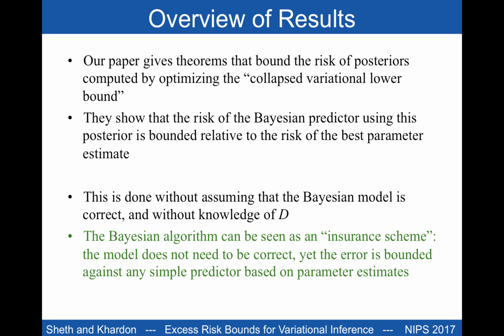Our paper gives theorems that bound the risk of posteriors computed by optimizing the so-called collapsed variational lower bound. They show that the risk of the Bayesian predictor, using this posterior, is bounded relative to the risk of the best parameter estimate.